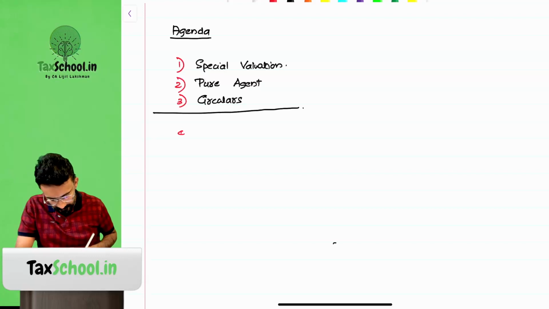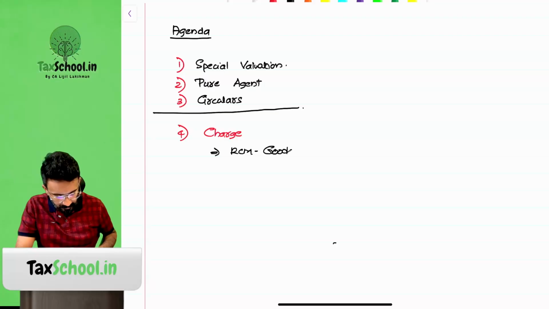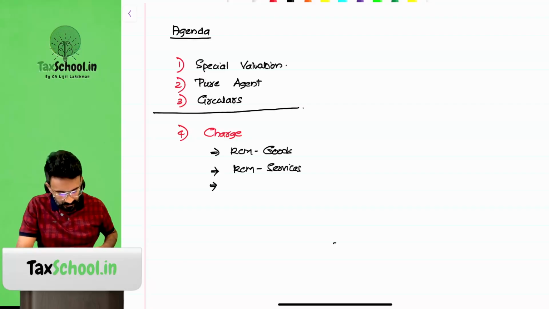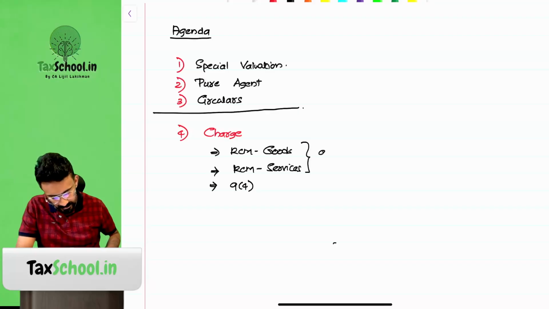We will look at charge, RCM cases of goods, RCM cases of service, nine subsection 4. These two comes from 9 subsection 3. We'll also look at the connection between RCM and ITC.